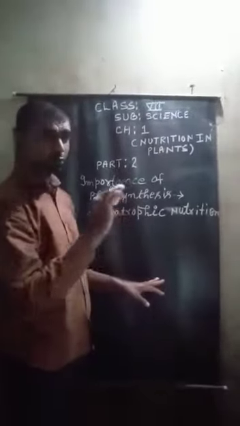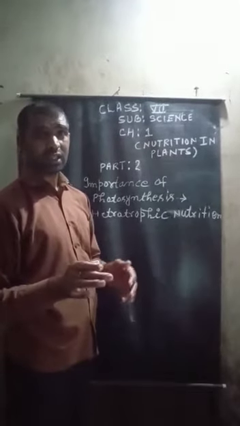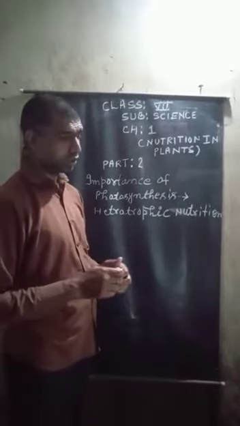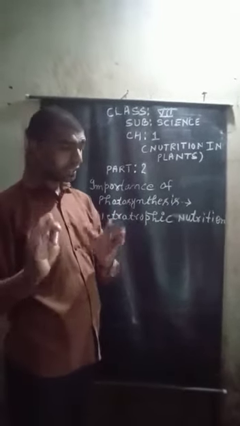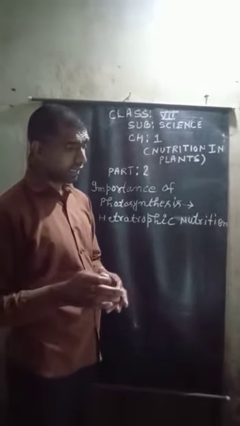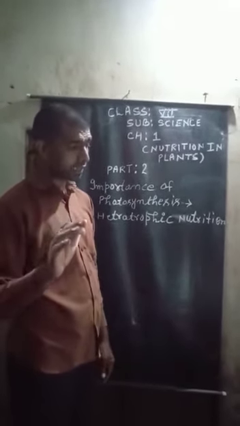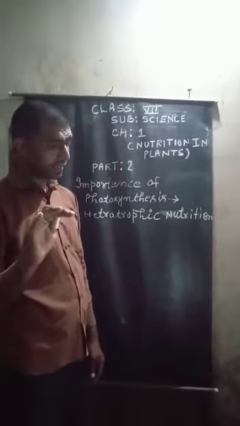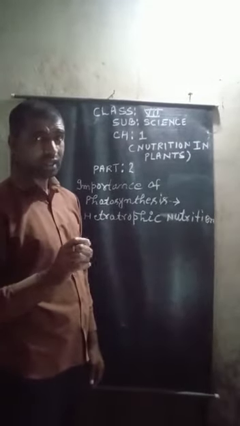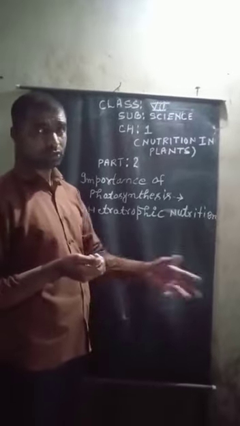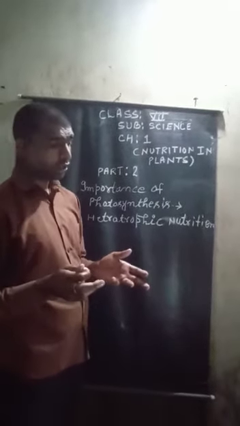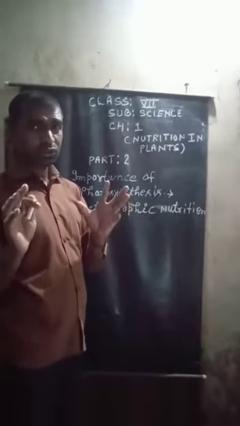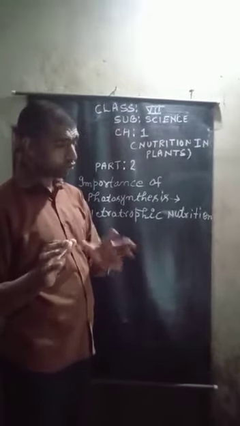Heterotrophic nutrition is the mode of nutrition in which an organism depends on other organisms, plants or animals, for its nutrition. Organisms which exhibit heterotrophic nutrition are called heterotrophs.